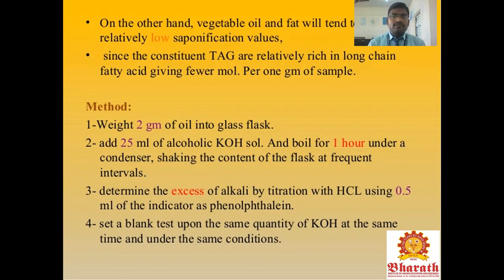The method: weigh 2 grams of oil into a glass flask. Add 25 ml of alcoholic potassium hydroxide solution and boil for 1 hour under a condenser, shaking the flask at frequent intervals. Determine the excess alkali by titration with 0.5 molar HCl using 0.5 ml of phenolphthalein as indicator. Set up a blank test with the same quantity of potassium hydroxide under the same conditions.